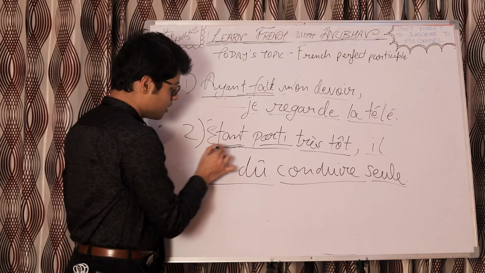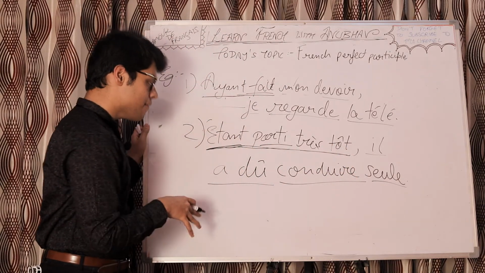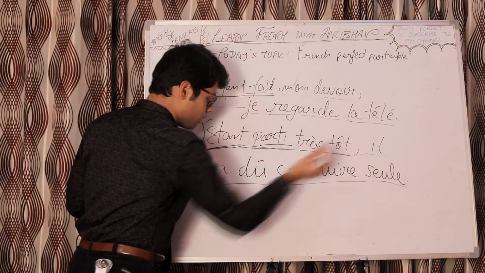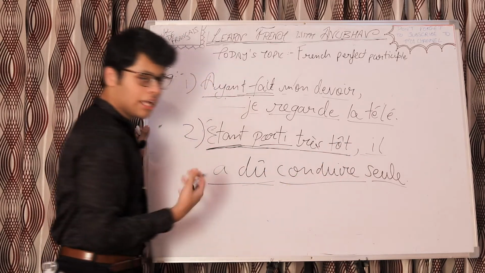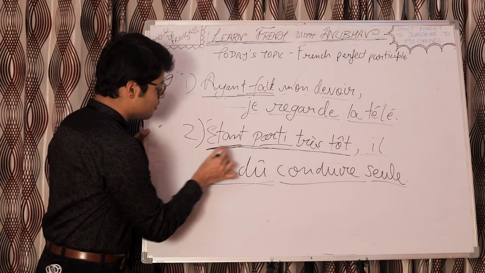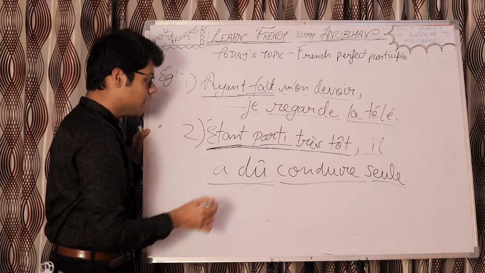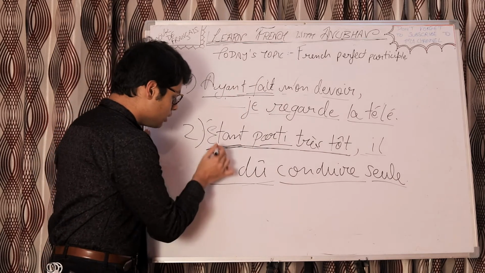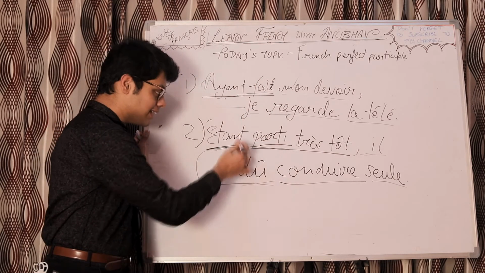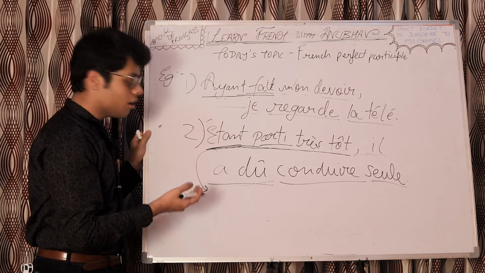Since the condition here is having left early, and il a dû conduire seul is the outcome, the condition, which is the first part of the sentence, will use this particular tense. And since both parts are with il, it can be written in the infinitive passé also.